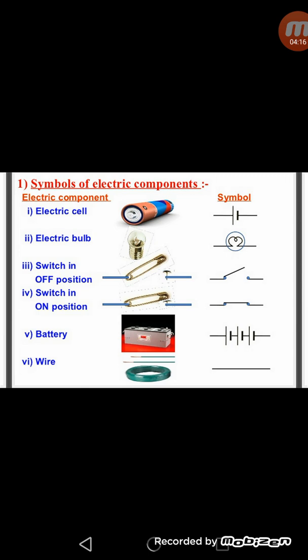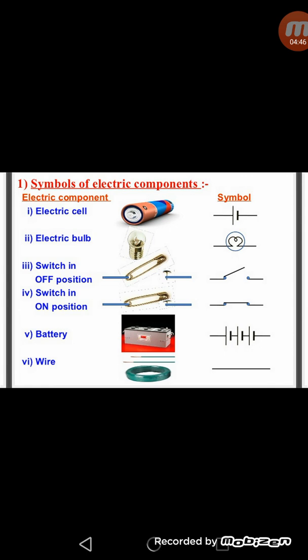Next, as you can see, switch in off and on position. Each switch has 2 points. When the 2 points are not connected, the circuit remains open. This position of switch is commonly called the off position. But as you can see, when the 2 points in the switch are connected, the circuit gets closed. This position of switch is commonly called the on position.